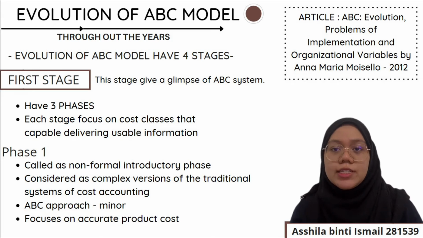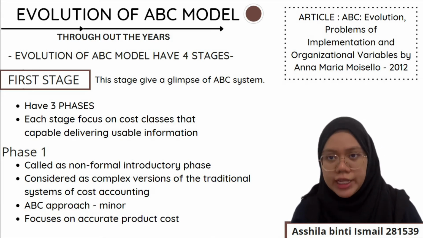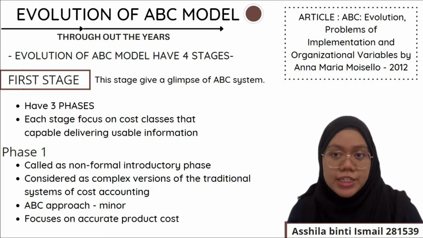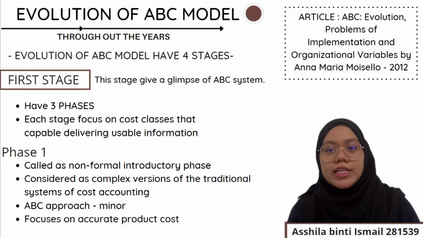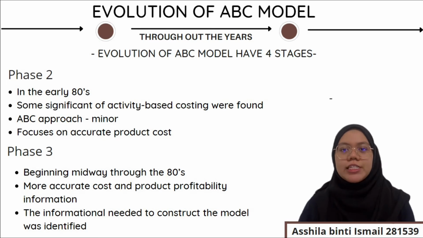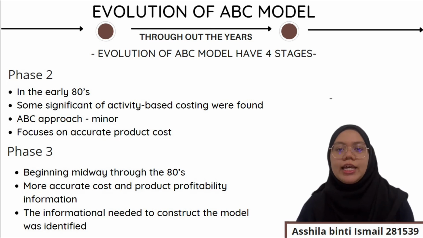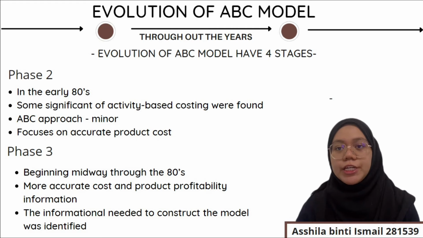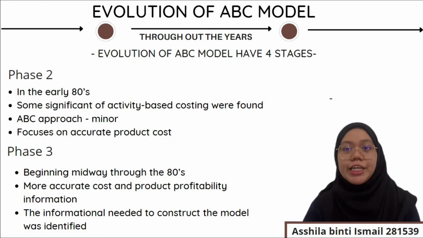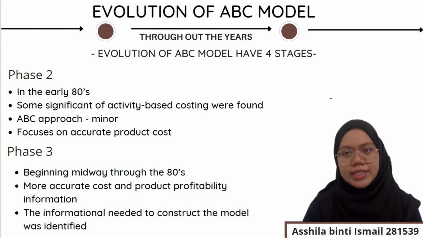This phase is considered a complex version of the traditional system of cost accounting, although the models are classified into variety based for indirect cost imputation, but they are not yet called activity-based costing. The second phase in the first stage is in the early 80s. In this phase, some significant features of activity-based costing were found and officially stated in comparison to previous methods.